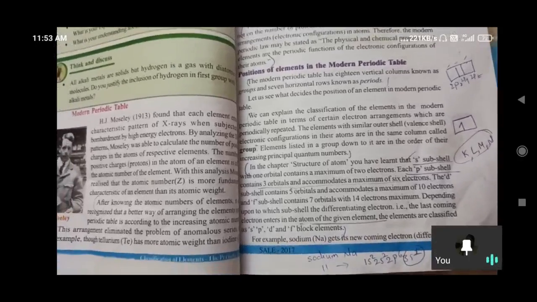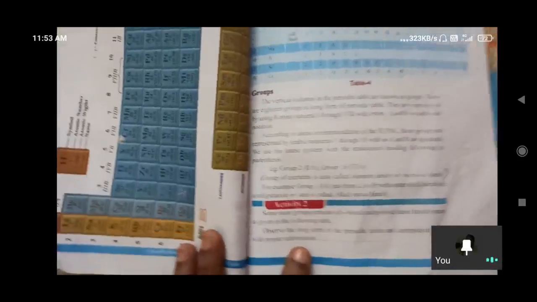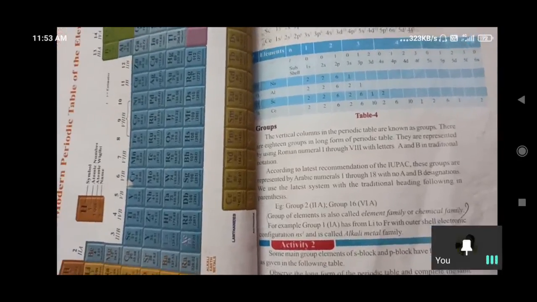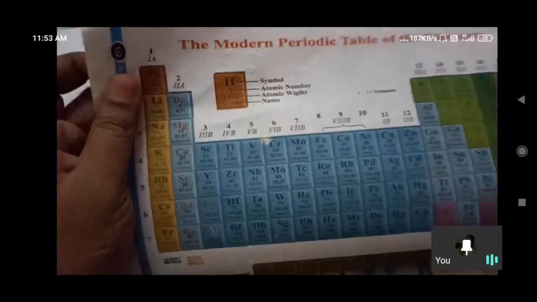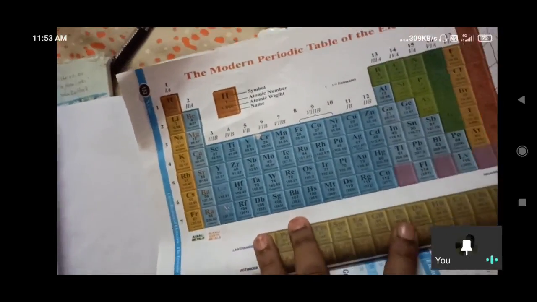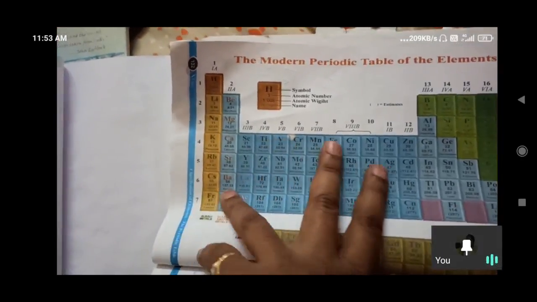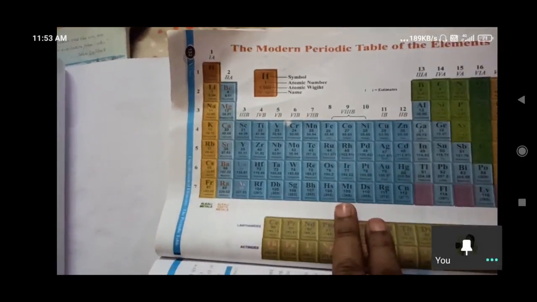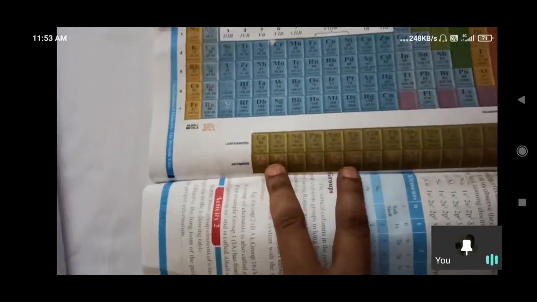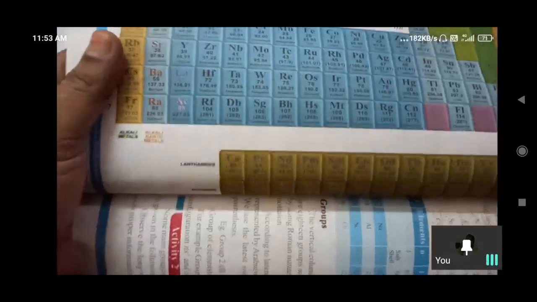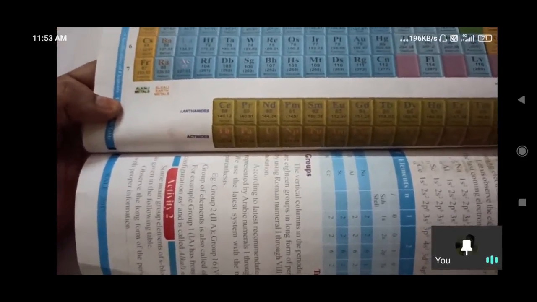And the next one is about main shells and subshells. Here the groups are the vertical columns in the periodic table. There are 18 groups in the long form of the periodic table. In this manner, those were arranged: 1A, 2A, 3A, 4A, 5A, 6A, 7A, 8A. So 3B, 4B, these all are there. And here three columns come under 8B. And next, lanthanides and actinides are arranged separately. How and why those are arranged separately in the periodic table, we have to understand in today's class.